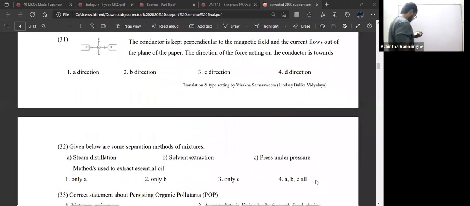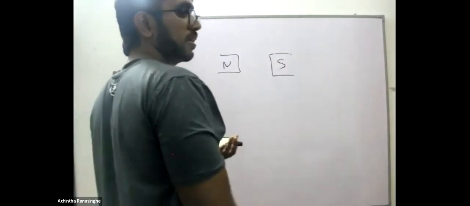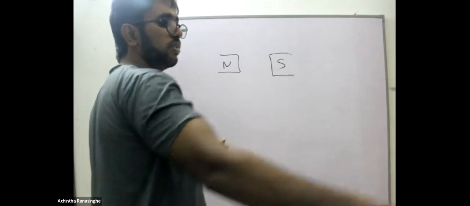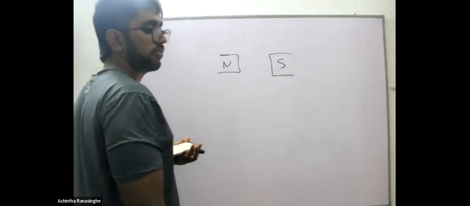Question 31. The conductor is kept perpendicular to the magnetic field and the current flows out of the plane of the figure. What is the direction of the force acting on the conductor? Right. Now, tell me which category this belongs to, electromagnetic induction or just electromagnetism? Fleming's left-hand rule or right-hand rule?